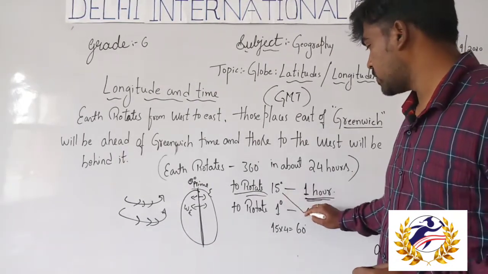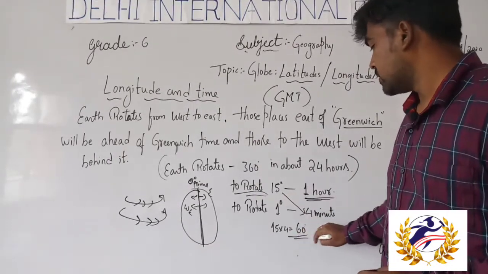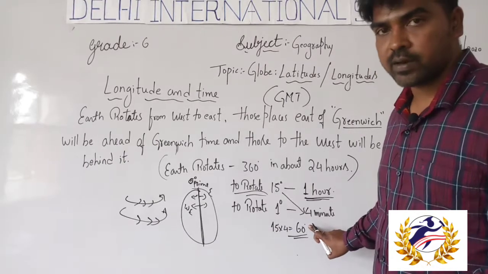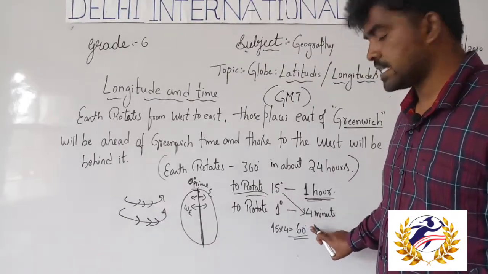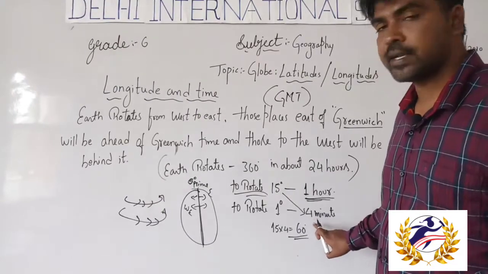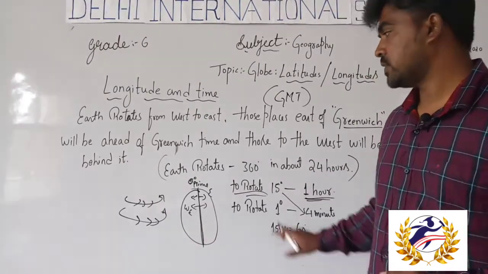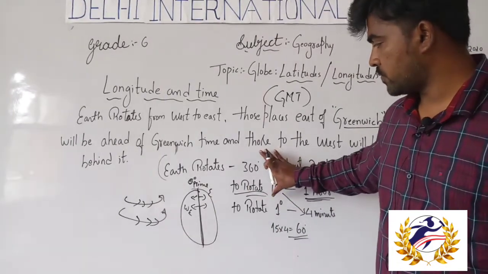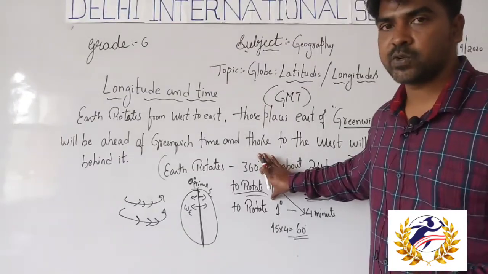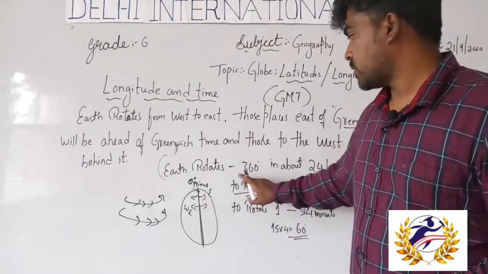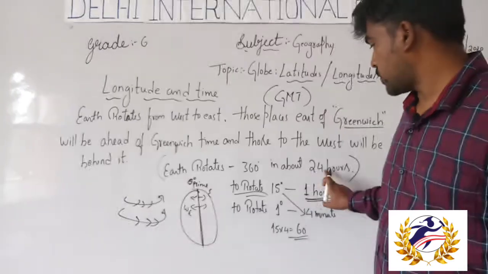That is why we have 60 minutes in an hour and 60 seconds in a minute. Got it, students? Once again I will explain this concept. If you understand it, it is very easy to know the time. The earth rotates 360 degrees in about 24 hours.